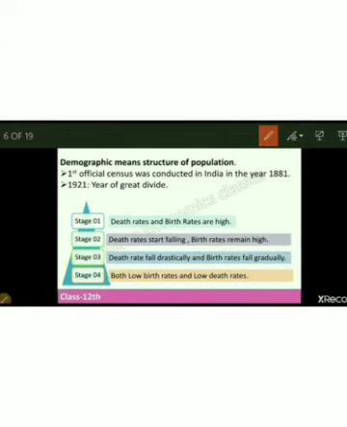Countries like India and China are the countries where we can say we are lying in the third stage, where the population is very high. And in the fourth stage, both birth rate and death rate become very low. So we can say in this stage the country becomes very developed, and when countries move on to this stage, we start witnessing low birth rate and low death rate. And in this stage, population becomes very constant. Sometimes it can also be negative. It doesn't grow at all, right?